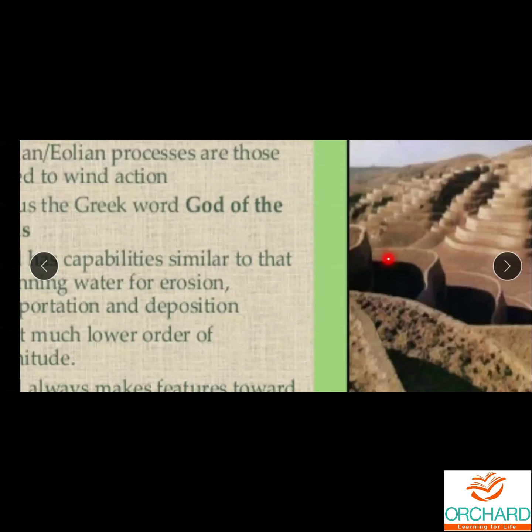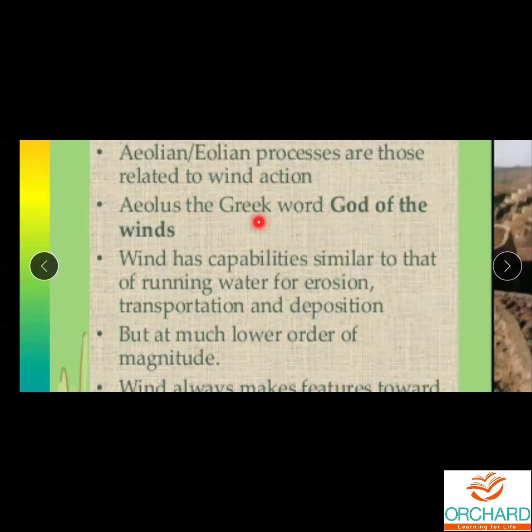Because Aeolus, the Greek word, refers to the god of the winds. That is why the name Aeolian landforms is given. As I said, wind has the capacity to erode even big rocks, and it can change the shape and size of the land.